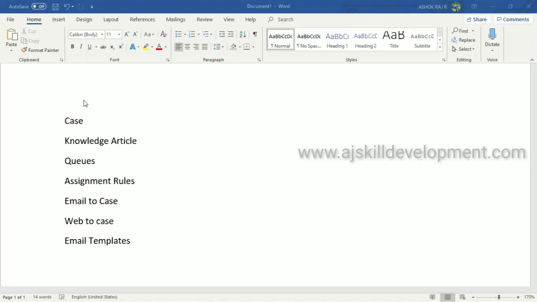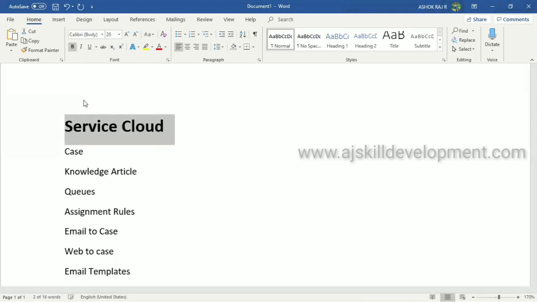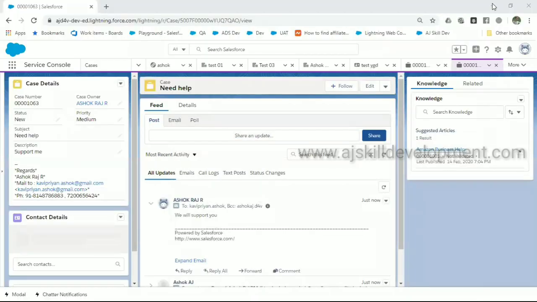Okay, today's class is all about Service Cloud in Salesforce. Service Cloud itself is a vast topic. You might have heard about Service Cloud consultant certifications, because one of the main features in Salesforce is Service Cloud. Before we get started, how many of you are using online portals like Amazon, Flipkart?